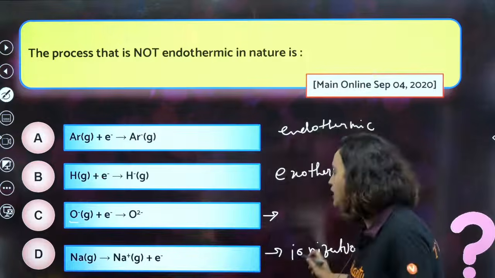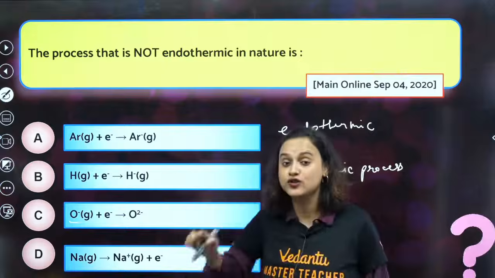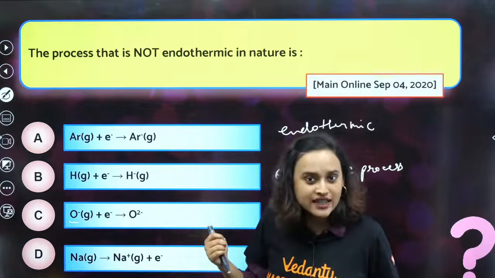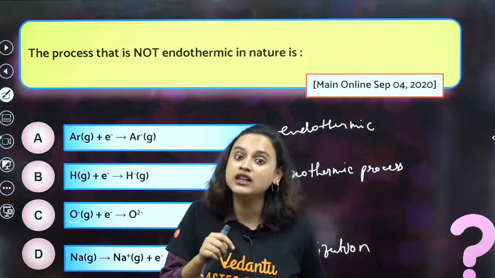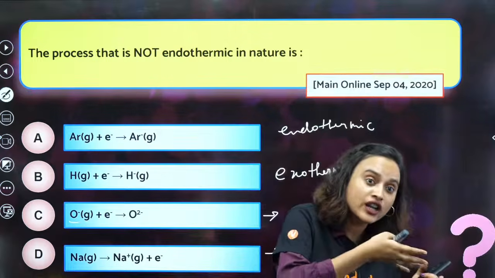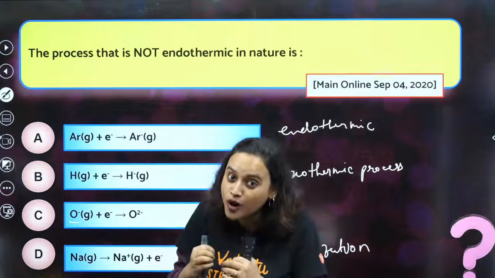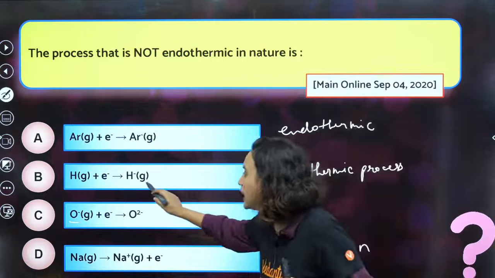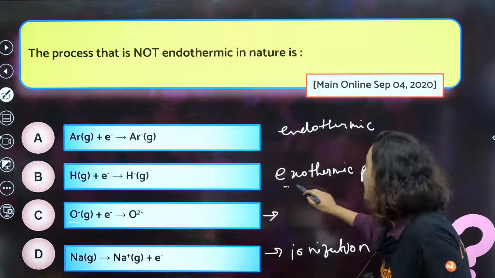Now third, sodium is giving away one electron. That means it is ionization. And ionization energy means how much energy you are giving to take away one electron. Once again, energy is absorbed. Endothermic, right? The only one here where you will be getting stability is the one that is exothermic.